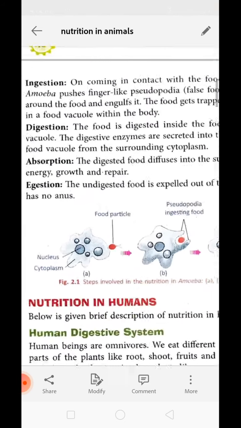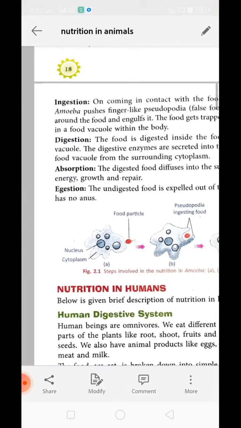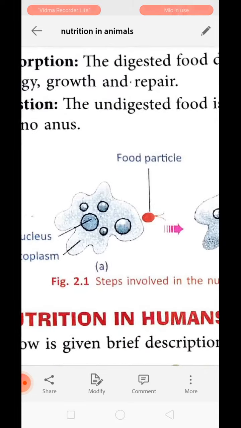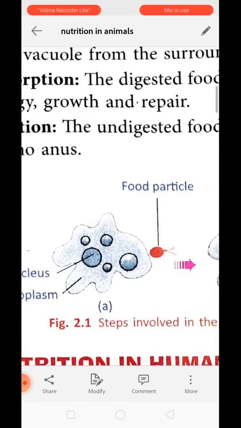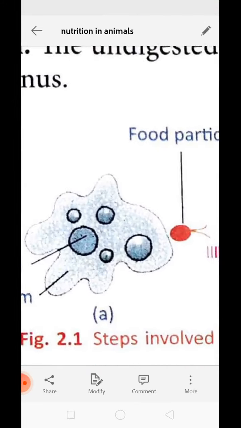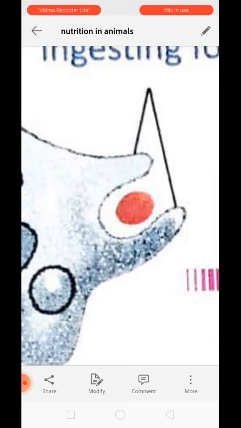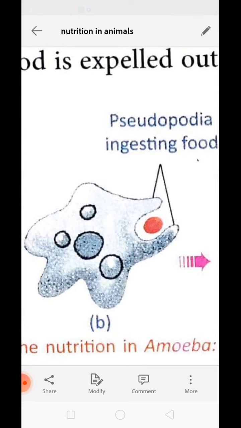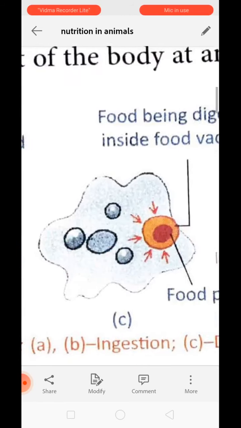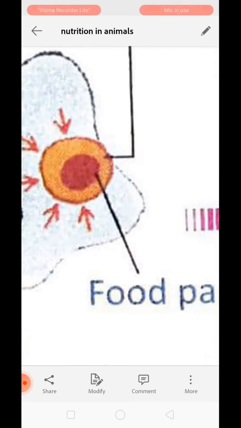Now see over here, this is the body cell of amoeba. Amoeba is an organism whose whole body is made up of only one cell. So whenever the amoeba comes in contact with the food, you can see this red dot is indicating the food particle. What will happen? The amoeba will form the pseudopodia around the food. Understood? And it will engulf the food inside the body, and this is called ingestion. See over here, it is now inside the body, and hence it is called ingestion.